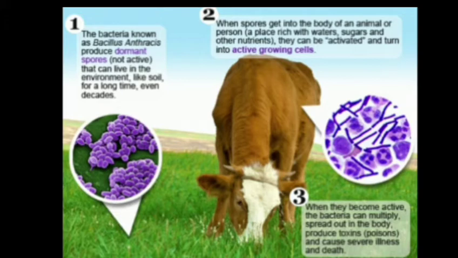Once they are activated, they turn into active growing cells. When they become active, the bacteria can multiply, spread out in the body, and produce toxins that cause severe illness and death of our domestic animals.